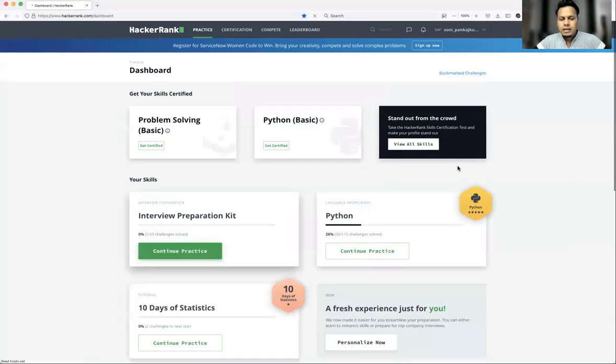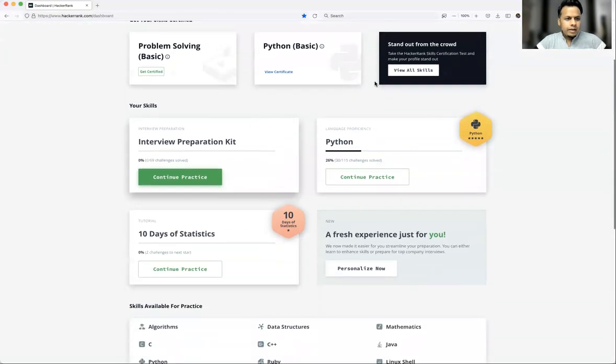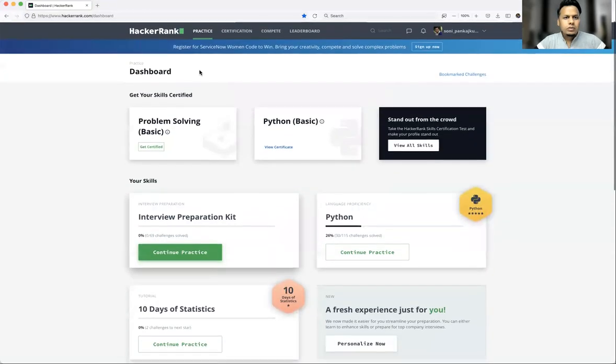I have been using HackerRank for almost the last 2-3 years. You'll see in problem solving for Python, I already got 5 stars. Okay, so I'll show some basic stuff, then you guys can start on your own. So this is your home page.